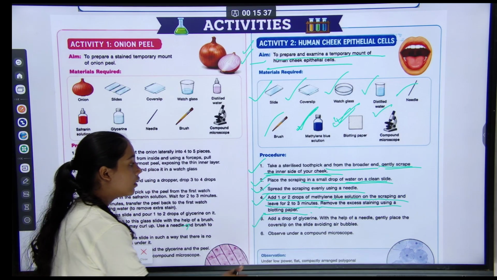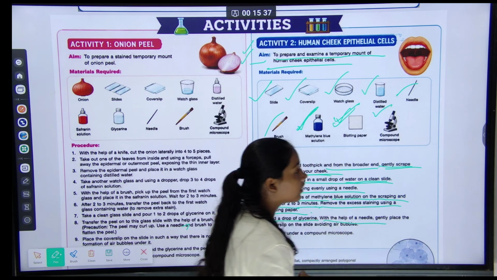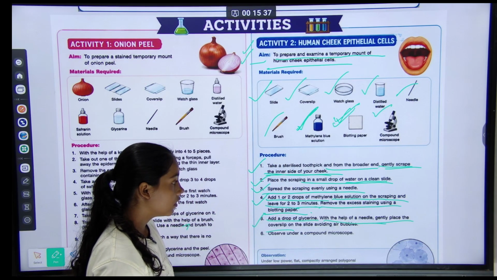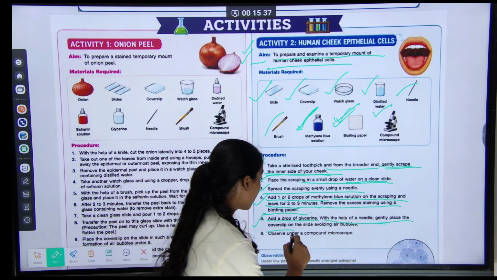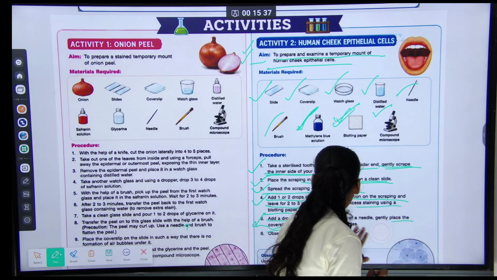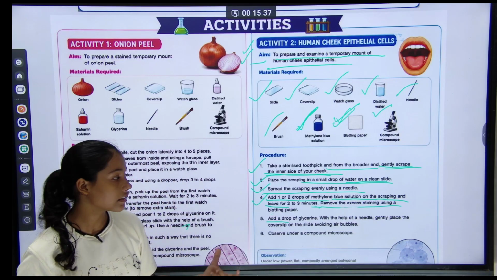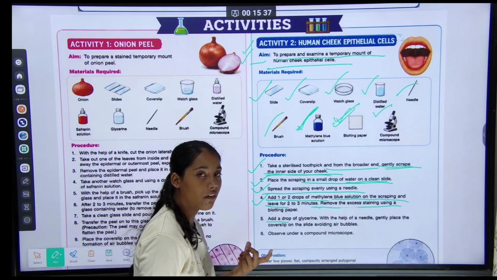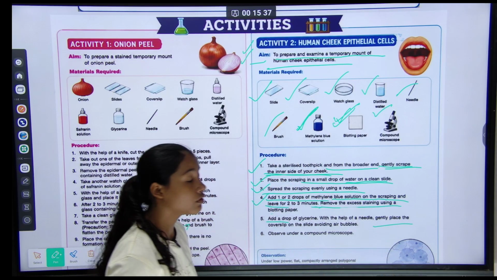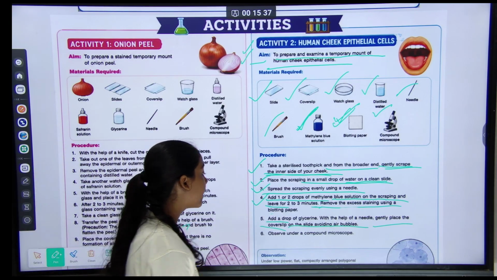Fifth, add a drop of glycerin with the help of a needle and gently place the cover slip on the slide, avoiding air bubbles. You have to avoid air bubbles.